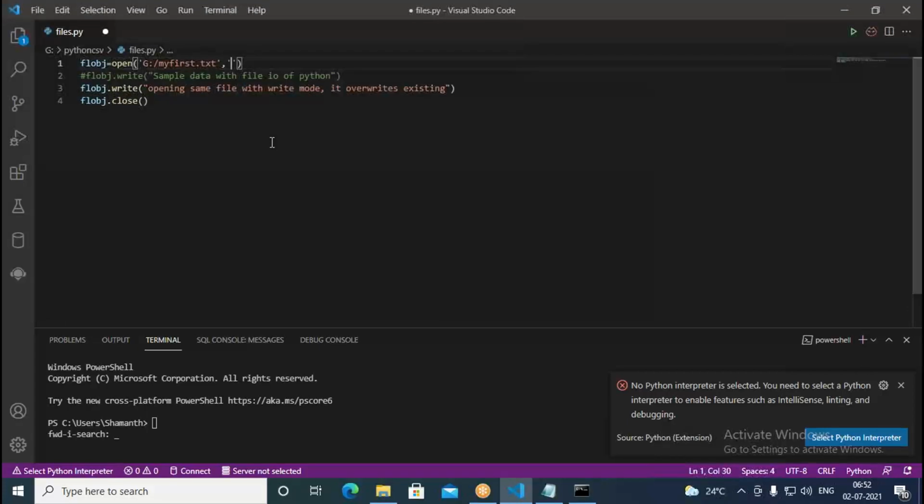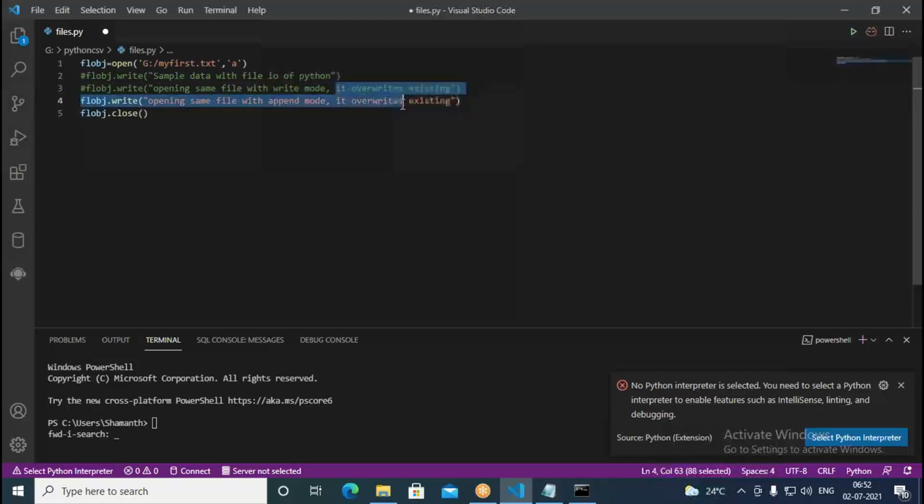Now suppose I want to write some new content into this. So what I do is go with the A mode. Here it will add the new content, extra should be added. So here: opening same file with append mode, adds new content to the existing file.